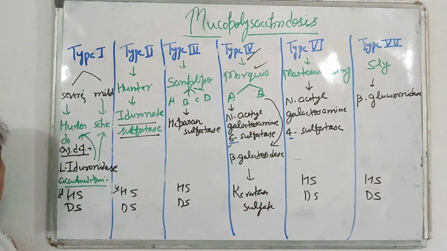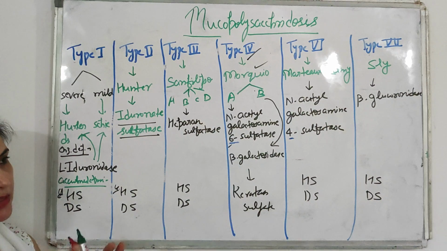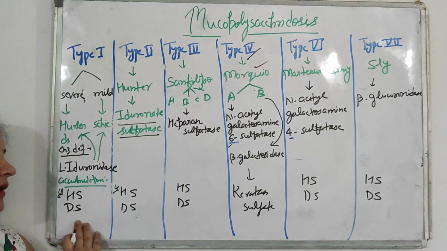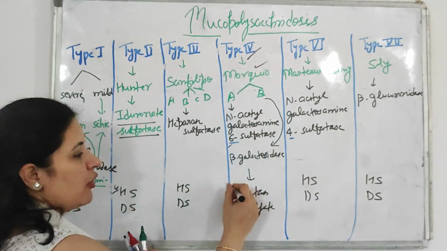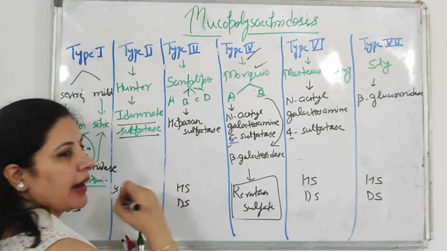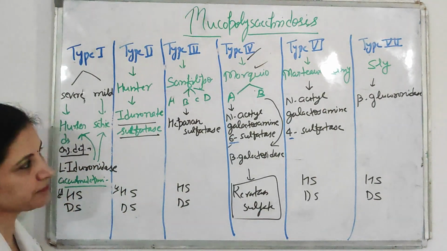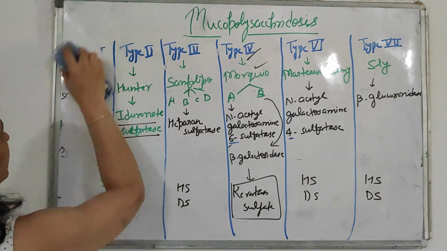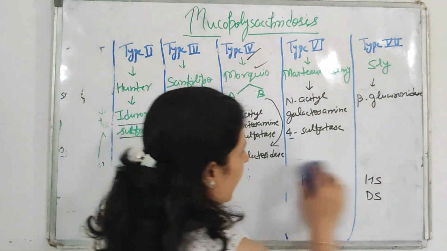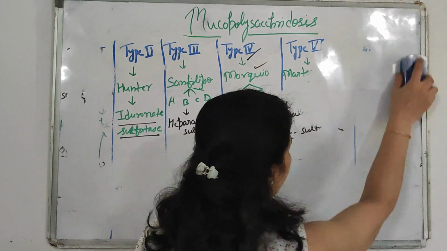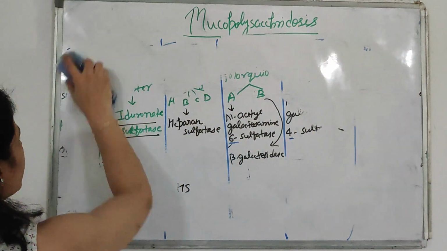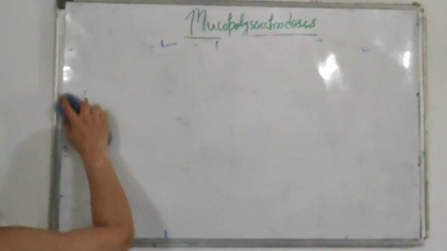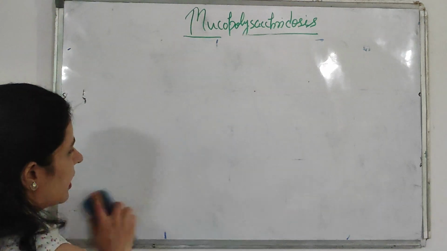Got it? So in all mucopolysaccharidosis, when enzymes are lacking, there is an excessive accumulation of heparin sulfate and dermatan sulfate, except Morquio, where there is an accumulation of keratan sulfate. Alright. Now comes the clinical feature. As all these mucopolysaccharidosis share almost the same clinical features, all of these patients present with the same kind of clinical presentation. A few differences are there that I will tell you, and how you will differentiate and make a diagnosis.